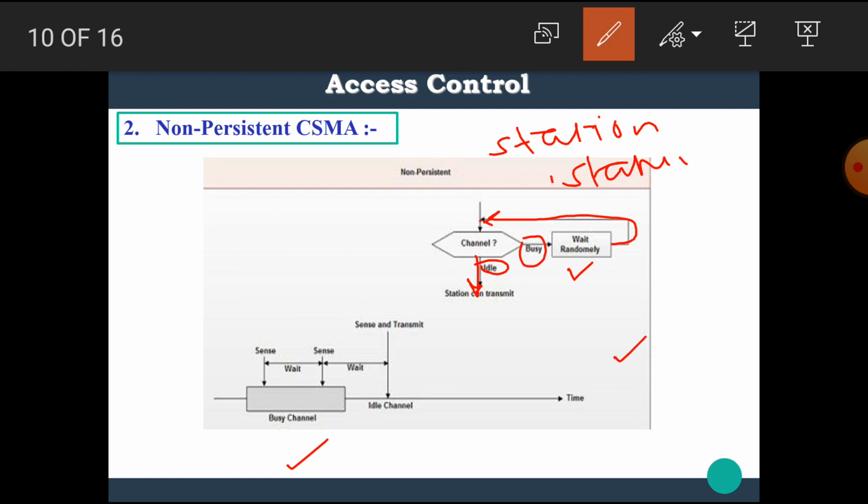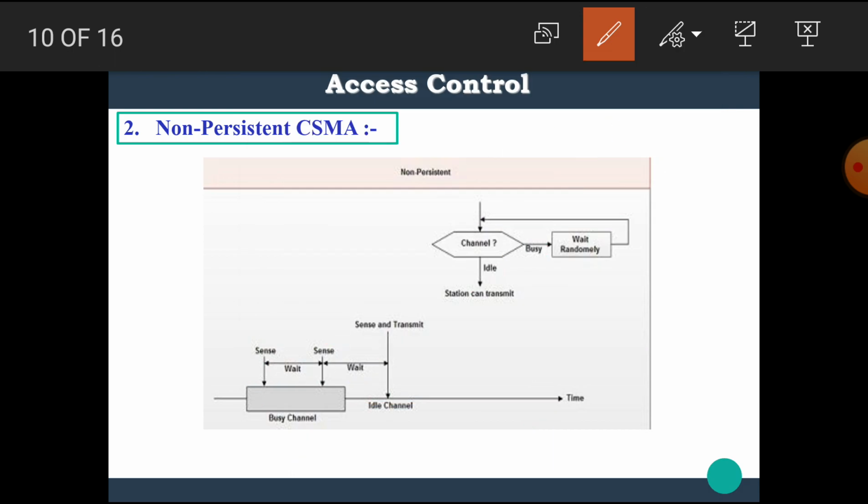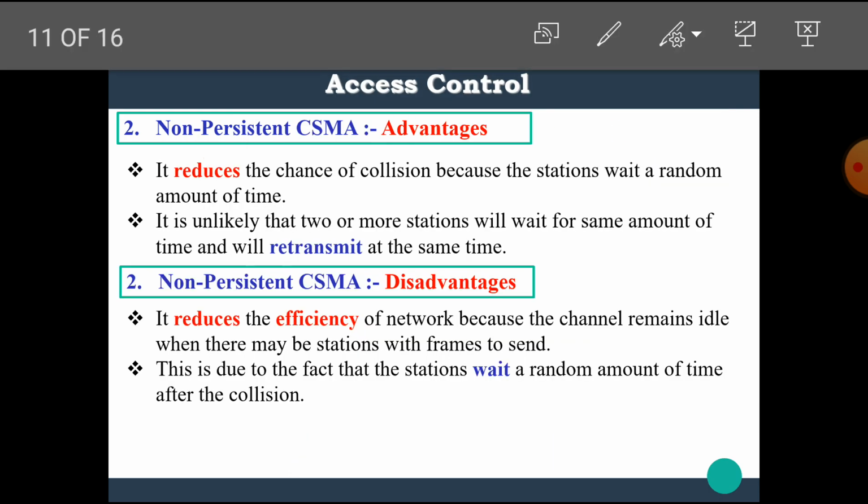Here the channel is busy, hence the station senses here. Then the station waits for some time. After this time, the station again senses the channel. If the channel is again busy, then it again waits for some random amount of time. After that time, if the channel is idle, then it transmits its data. I hope you all understand non-persistent CSMA.